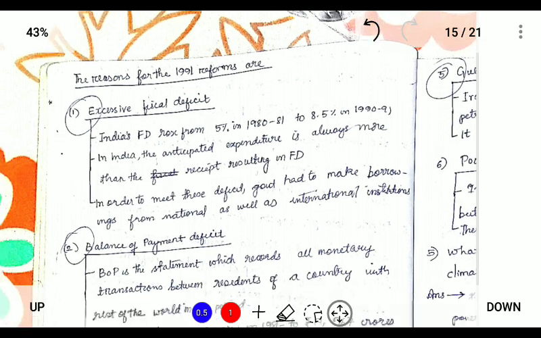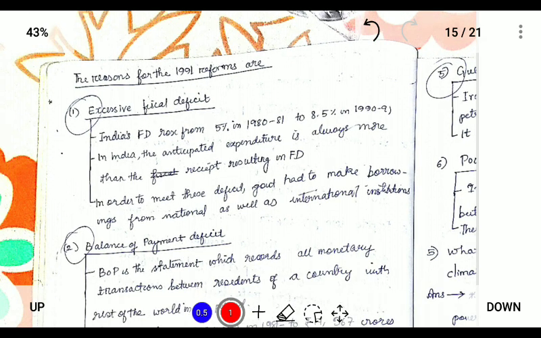And the reason for the 1991 reforms: India was under a very excessive fiscal deficit, and the fiscal deficit kept mounting as a share of the total budget. Also because of the balance of payment.